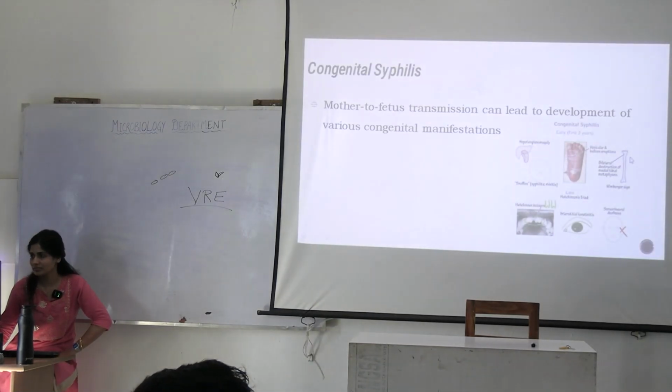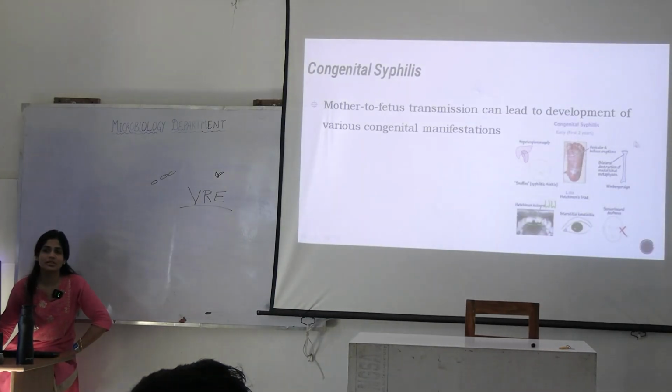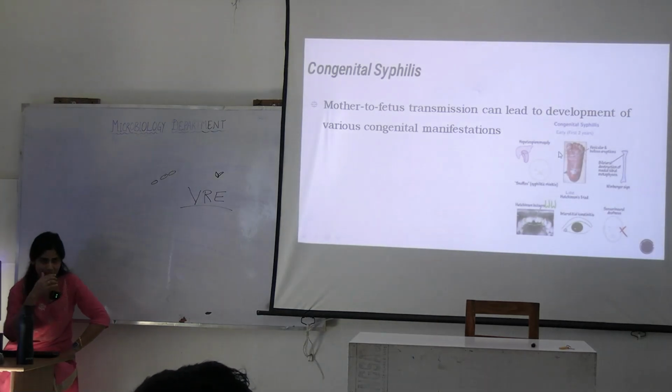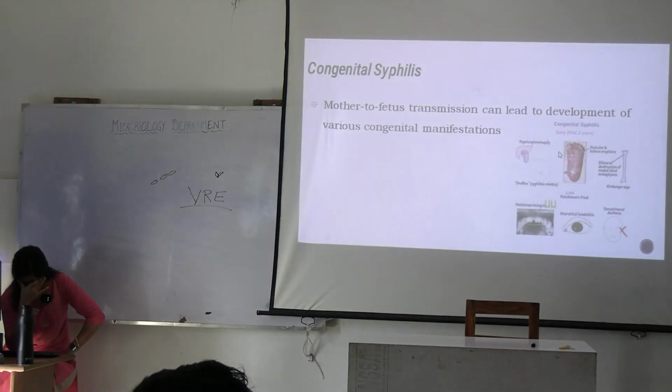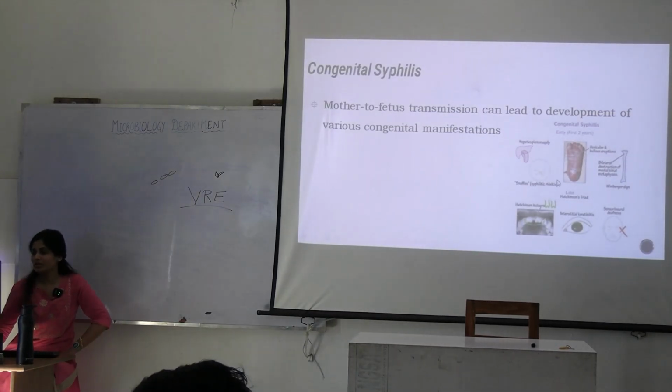What is this region? You guys studied anatomy. This is the metaphyseal region of the long bone, right? And hepatosplenomegaly.